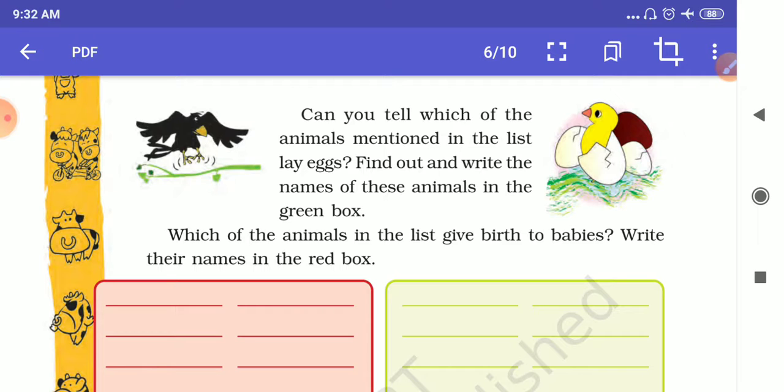Those animals who have big ears have hair on their skin and give birth to their little ones. Those animals who have small ears have feathers on their skin and lay eggs. This is all we have to learn in this chapter.